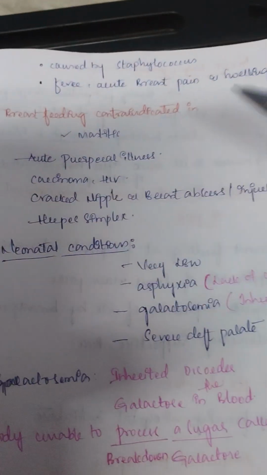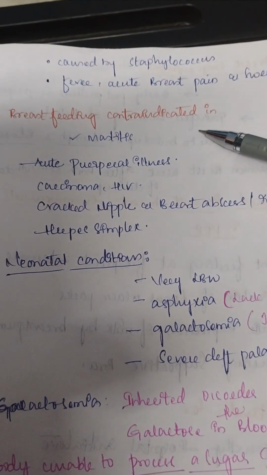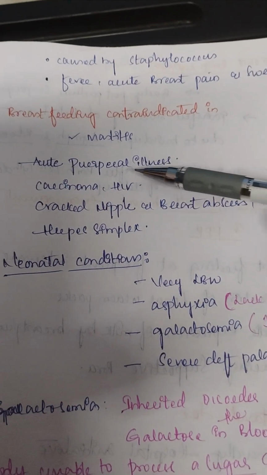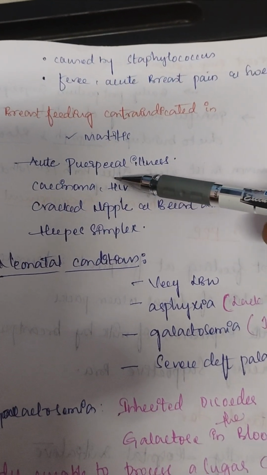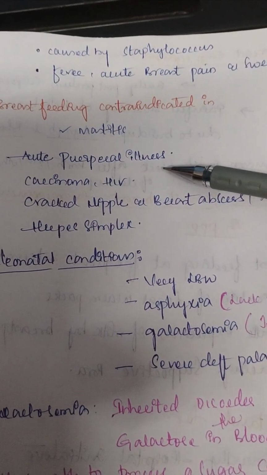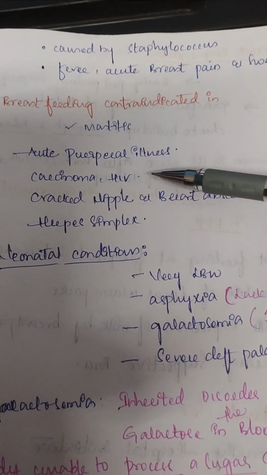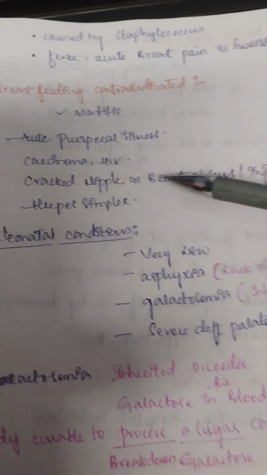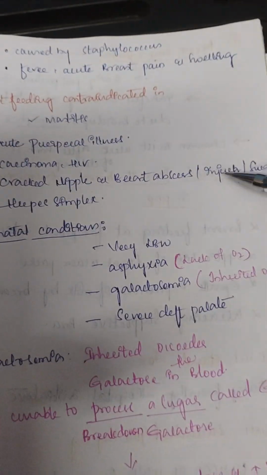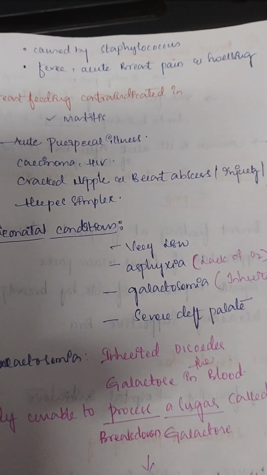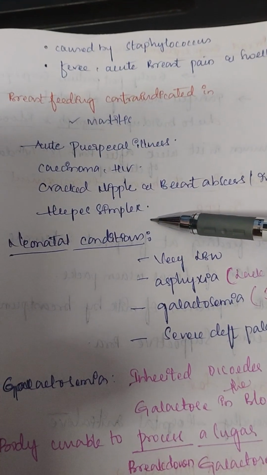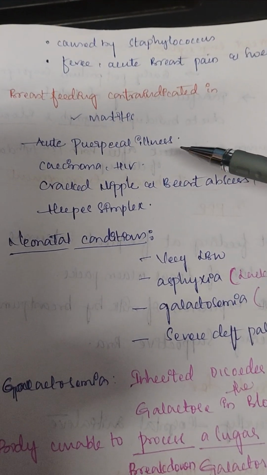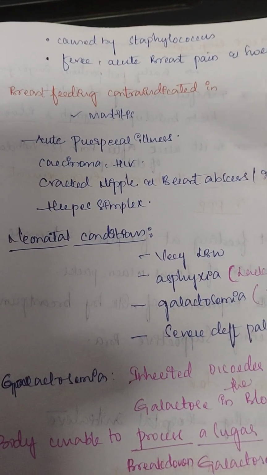The next one, contraindications of breastfeeding. The first one is mastitis, and during acute puerperal illness, carcinoma, if the mother has HIV, chronic cracked nipples, breast abscess, any injury or any surgery to the breast, herpes simplex. In these situations, breastfeeding is contraindicated for the baby.